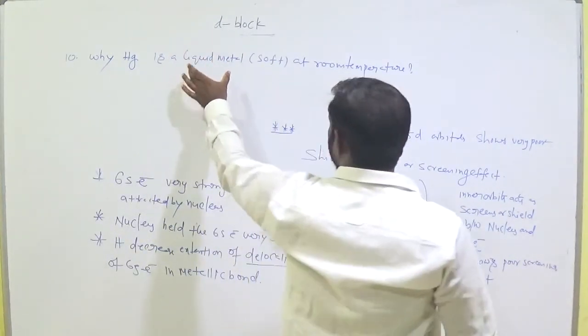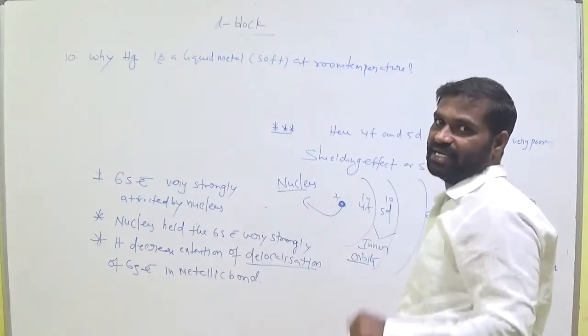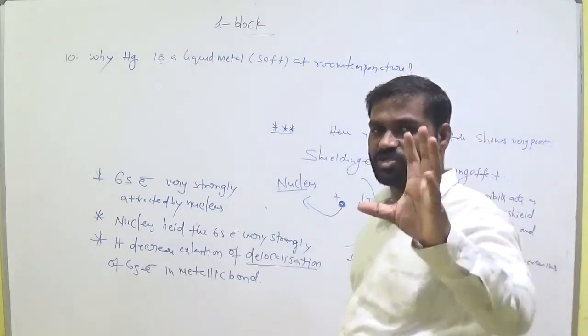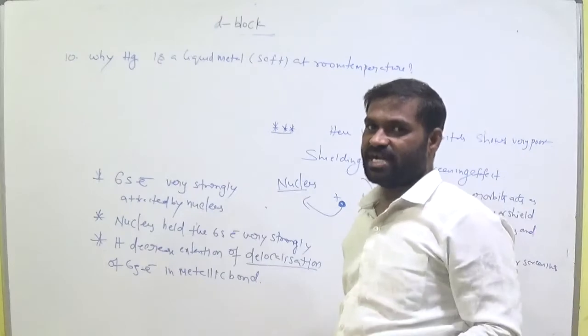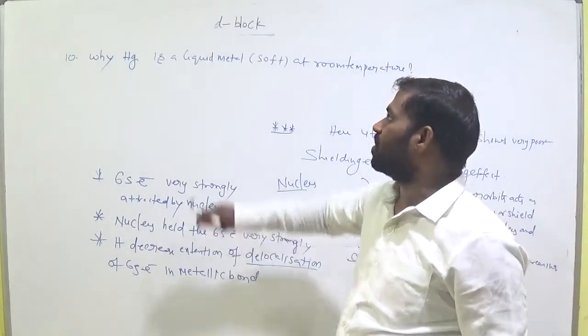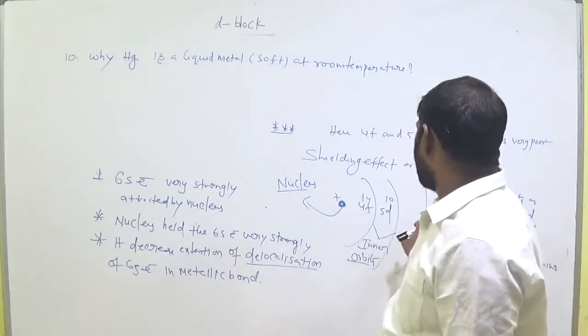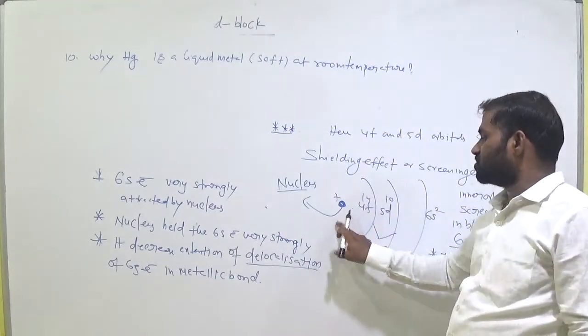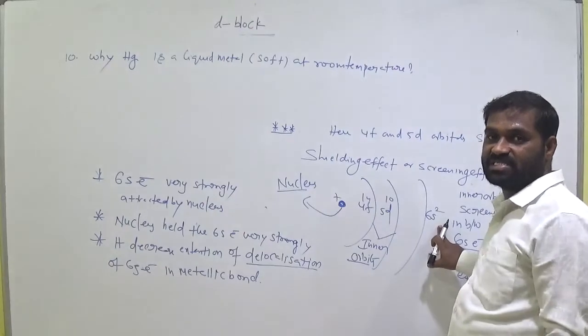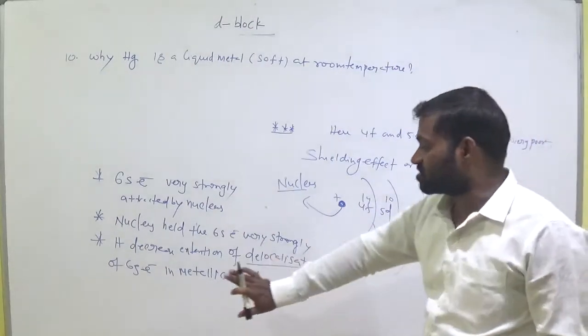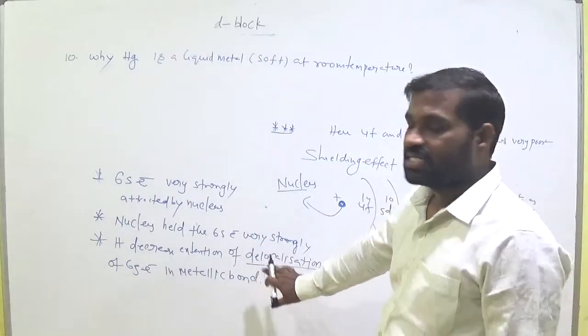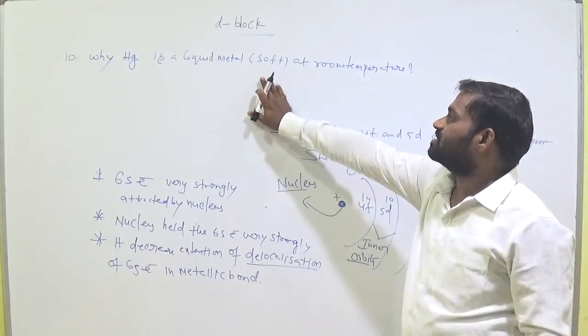So mercury is actually a liquid metal. Metal means it has strong bonds, but it is in a liquid state. What is the reason? Why do we call it a liquid metal? Due to the strong attraction of the 6s electrons towards the nucleus, the availability of these 6s electrons is very low, so no strong metallic bonds are possible. That is the reason why mercury is a liquid metal.